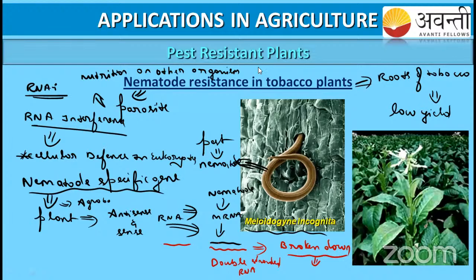Obviously we know that by transcription, mRNA is going to be synthesized. In the plant, mRNA is synthesized, and the nematode also synthesizes mRNA. Both are complementary, so they are going to bind. Then protein is not going to be produced, right? So this is the main principle in RNA interference.